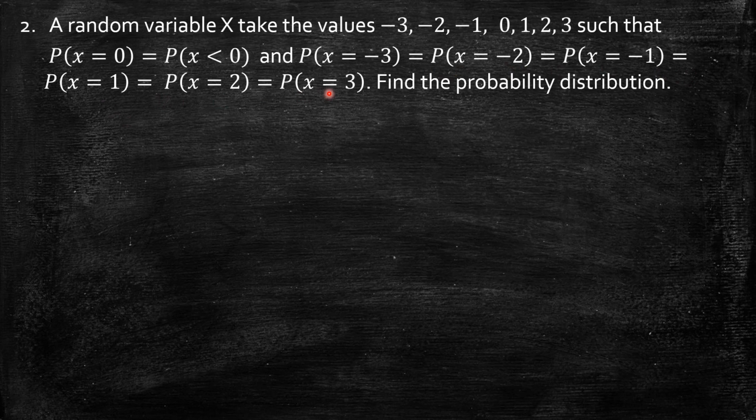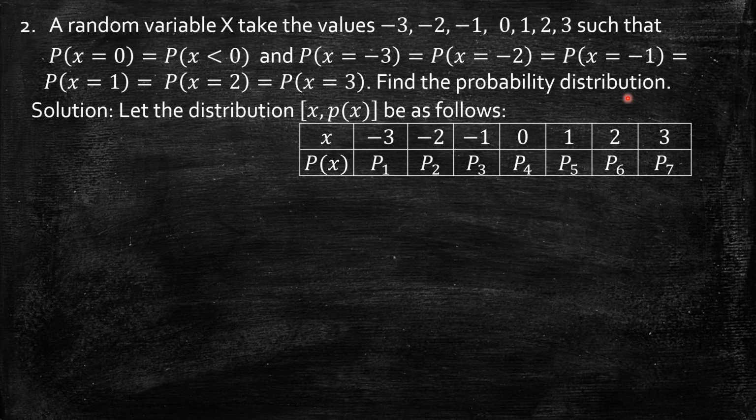So that means the probability of x having -3, -2, -1, 1, 2, 3 are equal, and the probability of x equal to 0 is equal to the probability of all those x taking negative values. Now using this data, find the probability distribution. Let me assume the probabilities as p1, p2, p3, p4, p5, p6, p7. So we have the distribution table here. Now use the conditions given.